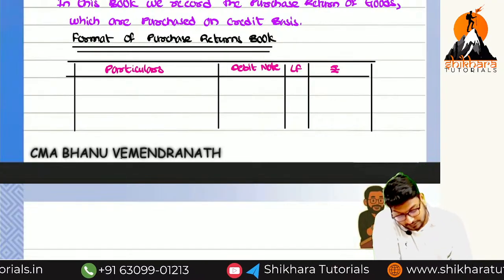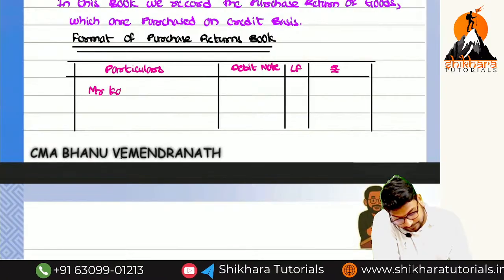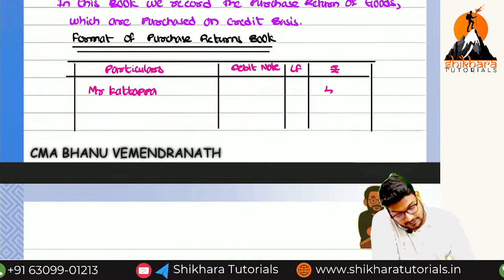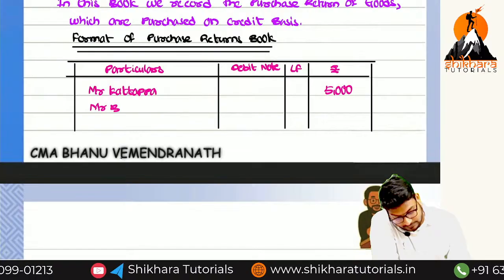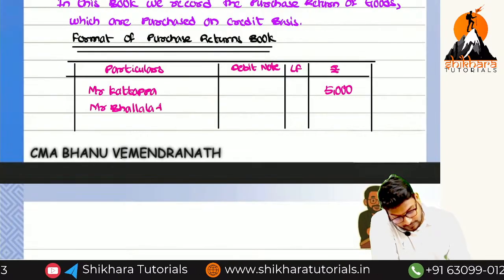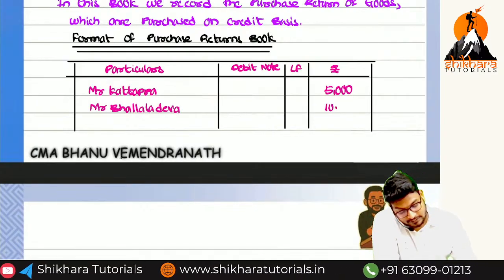Okay. We are going to return to Mr. Kattappa of rupees 5,000 and Mr. Ballal Deva of rupees 10,000.